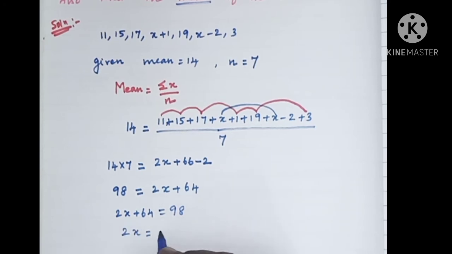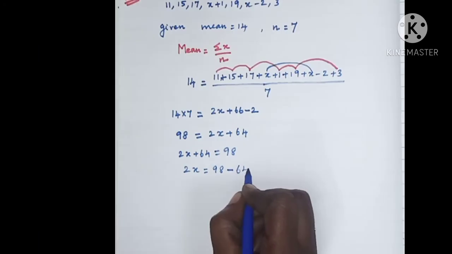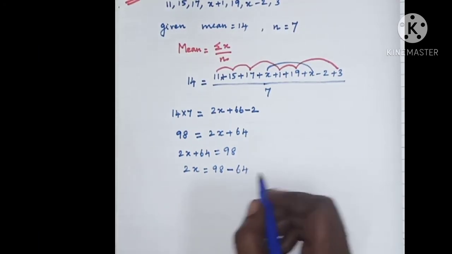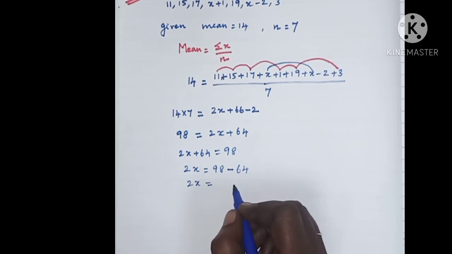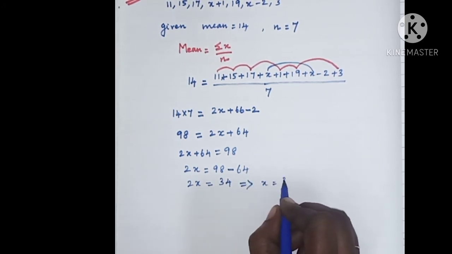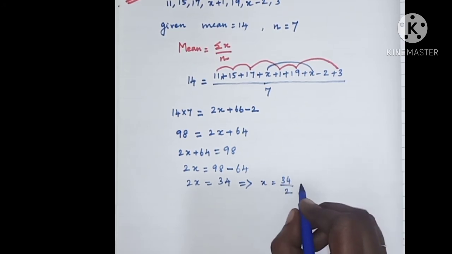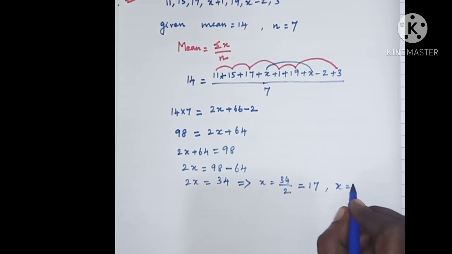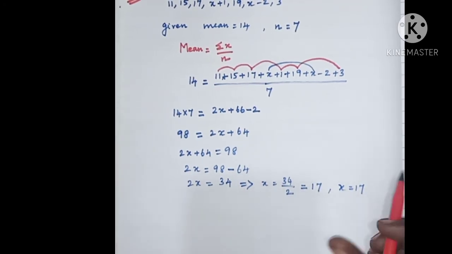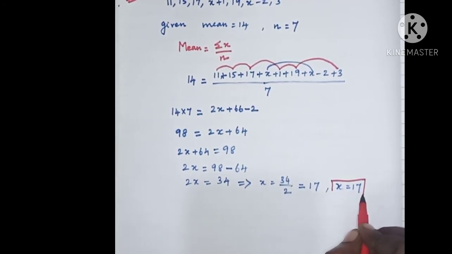2x is equal to 98 plus 64, which will become minus 64 when it comes to the right hand side. So 2x is equal to 98 minus 64, which is 34. So x is equal to 34 by 2. So we will get x is equal to 17. So the value of x is 17.